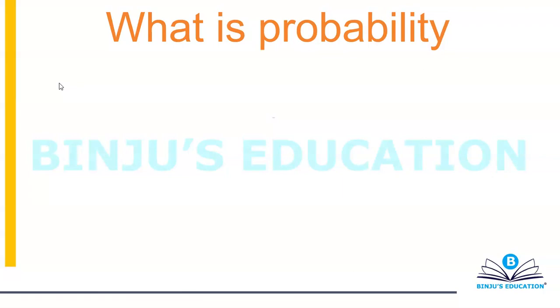Now when you talk about probability, there are basically three types of probability. The first one is known as theoretical, the second one is known as experimental, and the third one is known as axiomatic. However, we'll understand the first two just for the sake of understanding it. This has no relation with your exam. They will not ask you these questions, but just so that you know a little bit about the topic, let's understand. The first one is theoretical probability.